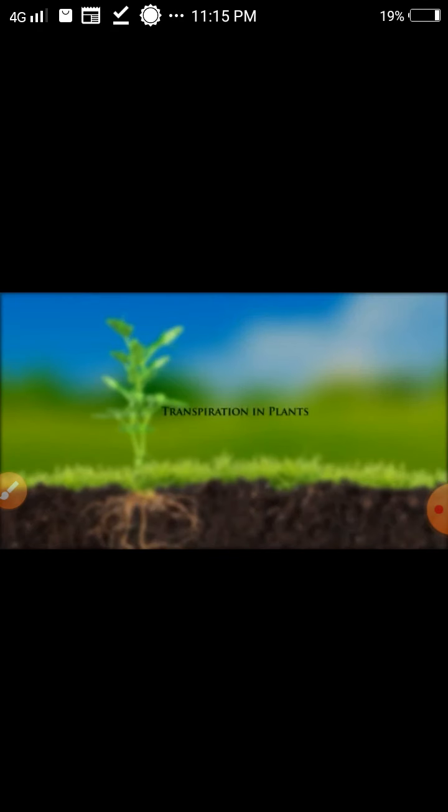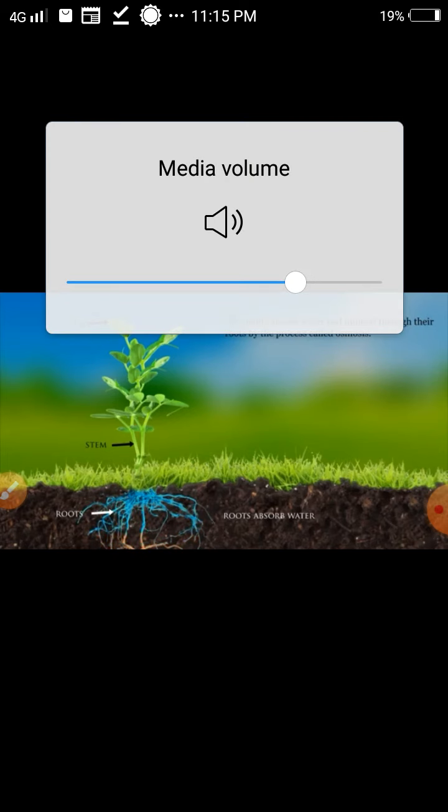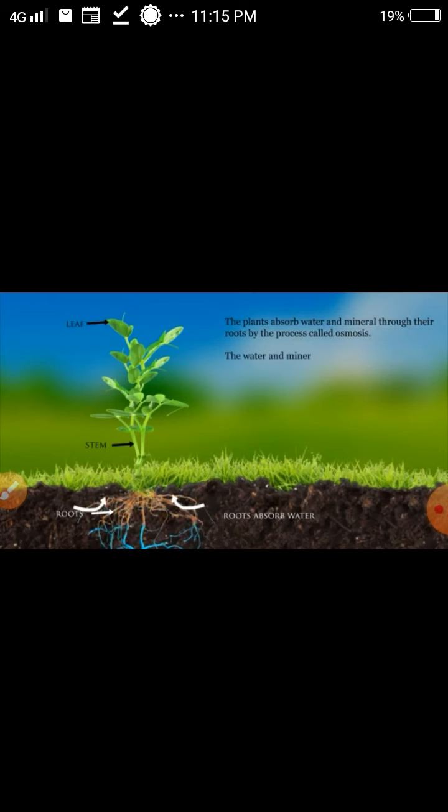Transpiration in plants. The plants absorb water and minerals through their roots by the process called osmosis. The water and minerals absorbed are transported through the stem to leaves, flowers, and other parts of the plants through suction force.